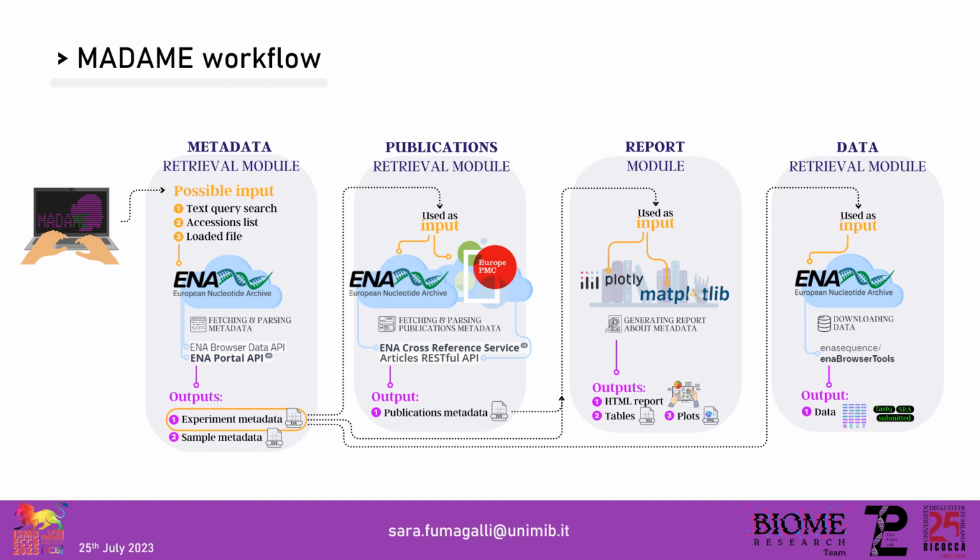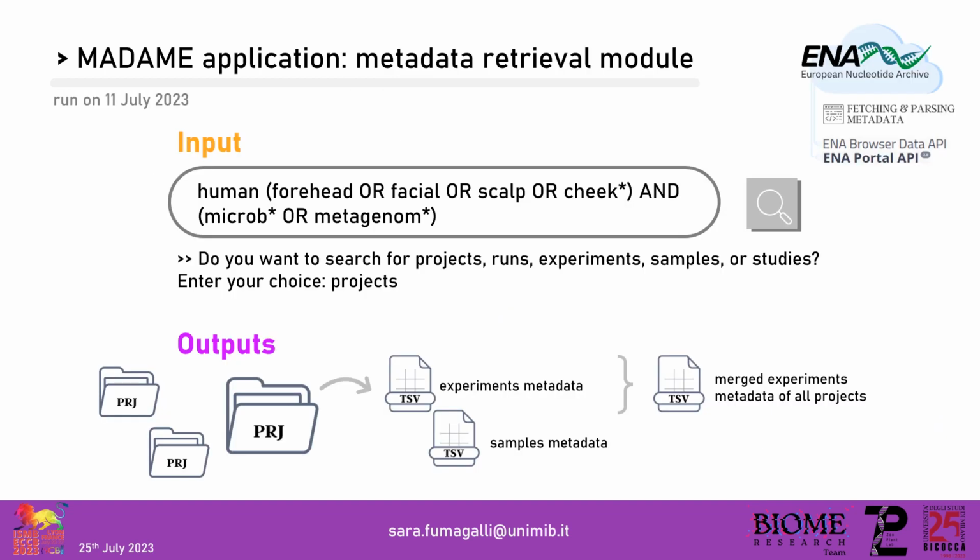The third module is the record generation module. In this module, the user can view what has been downloaded in the previous modules in order to evaluate the suitability of the findings before downloading the data. The output of this module is an interactive report in HTML format containing plots and tables that are also downloaded as individual Excel tables and PNG images. Finally, the data retrieval module. Here the user can download the data in the three formats available in ENA: FASTQ, SRA, and submitted, using ENA Browser Tools. Let's take a look at the application of the tool.